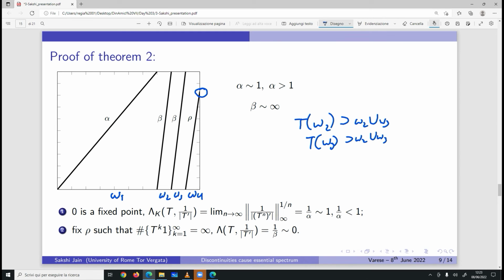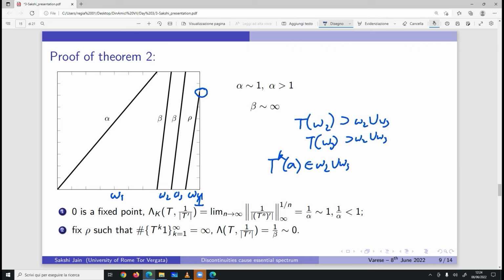It means that there must be points in these two intervals which stay within these intervals forever under the action of T. So their orbit stays only in these two partitions forever, and we want to choose the rho such that this happens for the image of 1 also. So what I mean is that this set remains within omega 2 union omega 3 forever for every k.